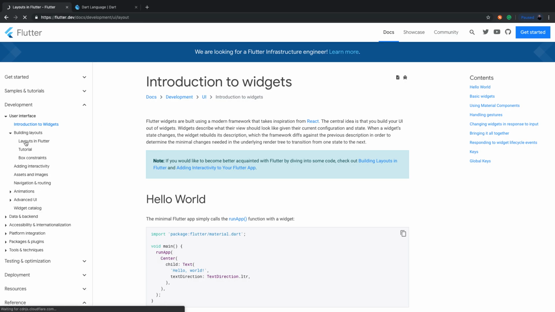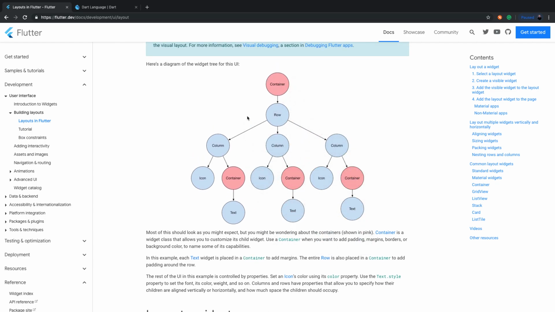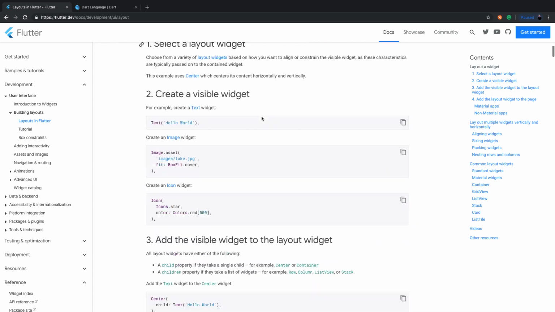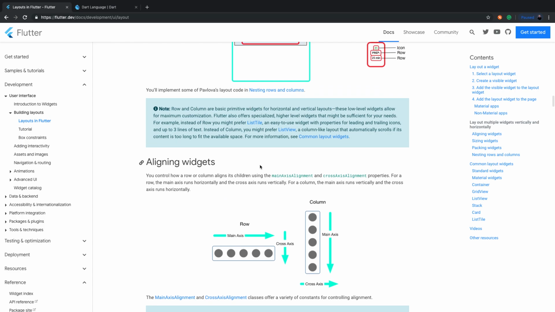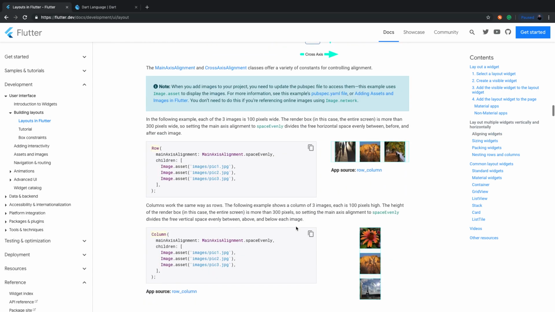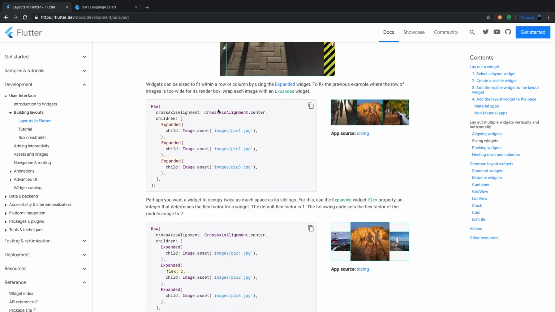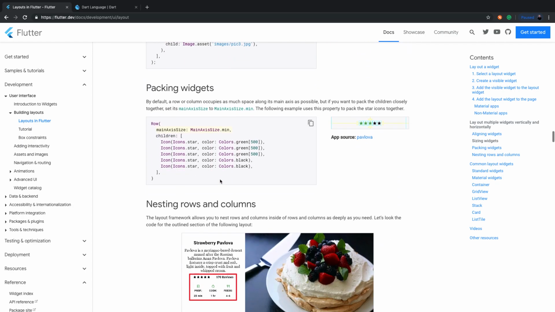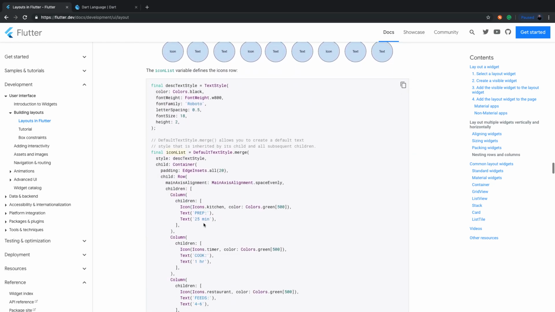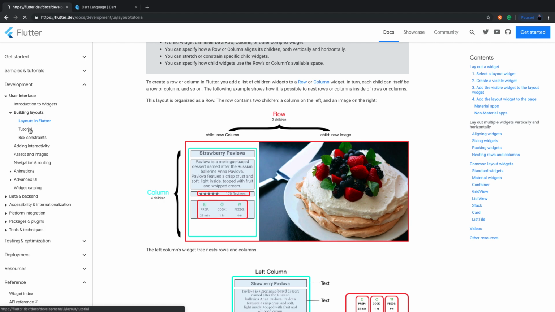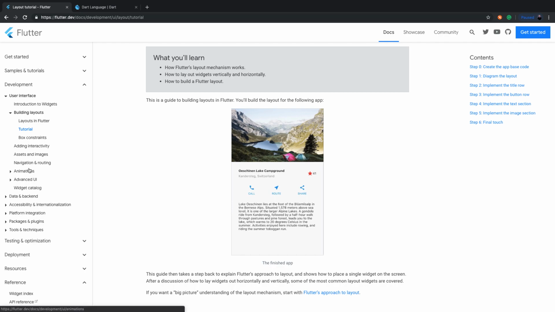But as you start going through the build layouts, you'll see that they have layouts in Flutter. And you start going over exactly how the widget tree works. It's really good to understand this, because if you can be really good at looking at a layout and saying, okay, let me break this down into rows and columns and such, it's going to help you to build really anything. And they have really good documentation here to make it very easy for you to start getting a hang of it and have a good foundation in it. So I would go through all of these, and then of course they have these tutorials that are really good to help you build a full, like a one-page app and such like that.